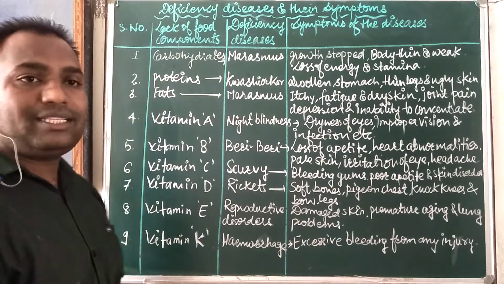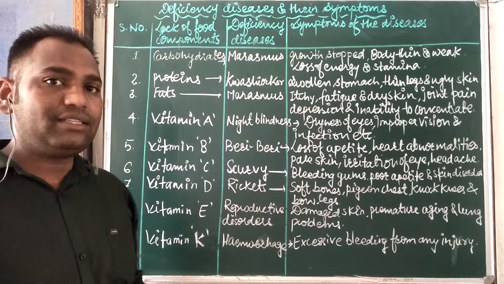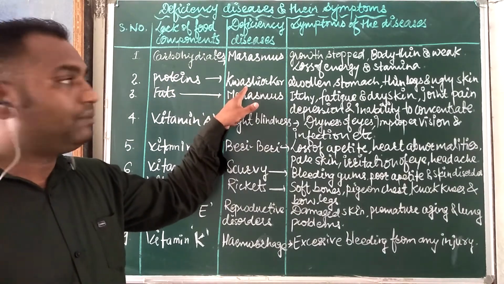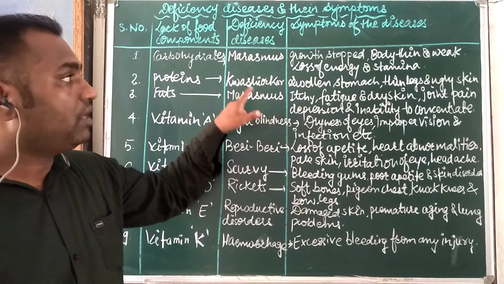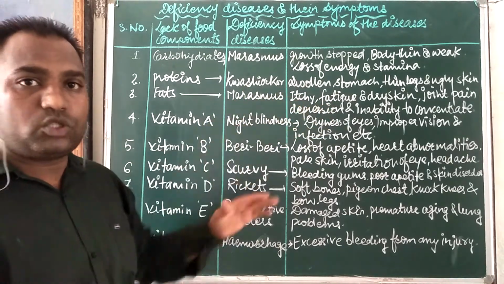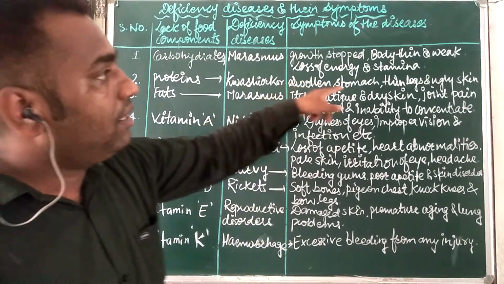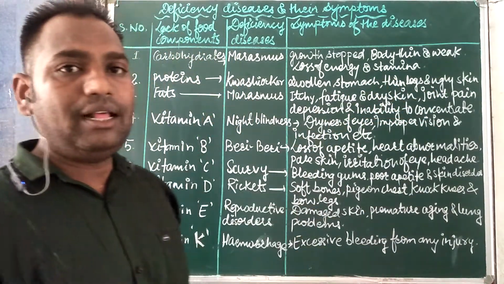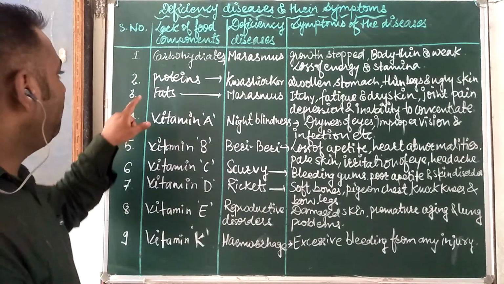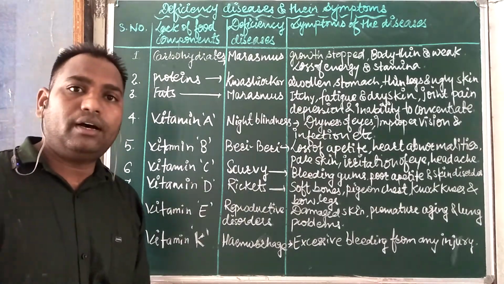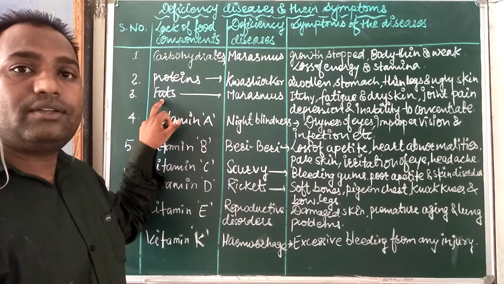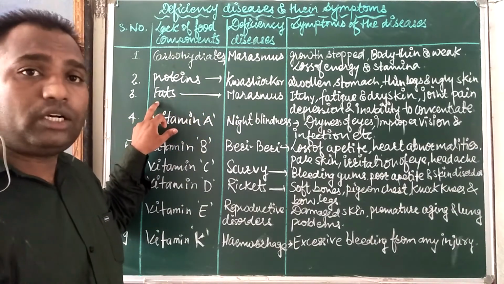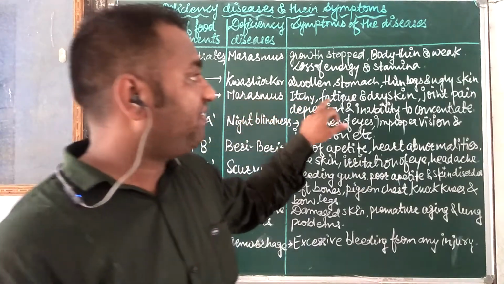Next is proteins. If there is a lack of protein in our diet, then we get a disease named kwashiorkor, with a swollen stomach. It means only the stomach is swollen, and there are thin legs and ugly skin. It means the skin is not good to see, and the legs are thin. Next is fats. If fats are not in proper amount, then there is itchy, fatigue and dry skin.